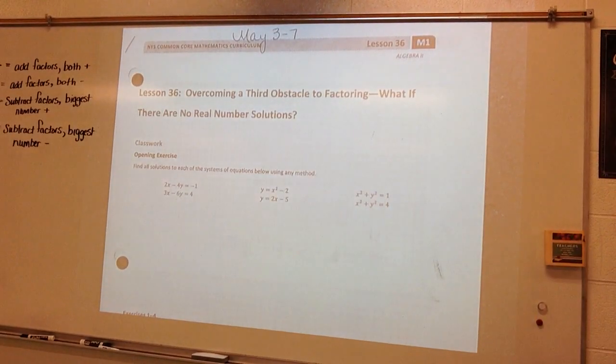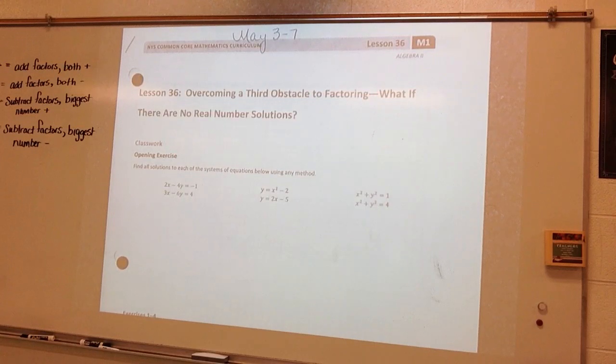Lesson number 36. Make sure you have that one out in front of you. We are leaving parabolas behind, which I'm sure you're excited about. We're going to look at overcoming a third obstacle to factoring. What if there are no real number solutions?